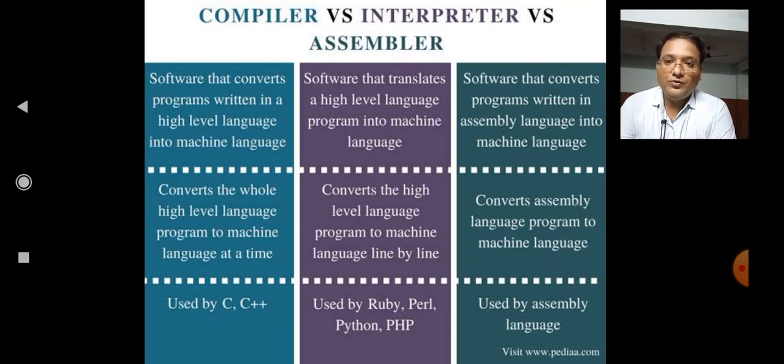So compilers are used by C or C++, interpreters are used by Ruby, Perl, Python and PHP, and assemblers are used by assembly language.